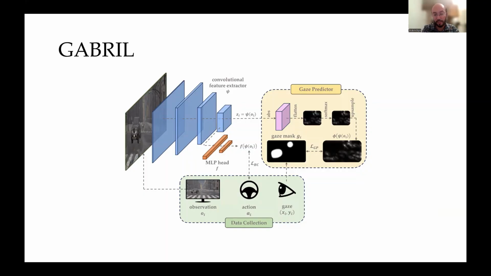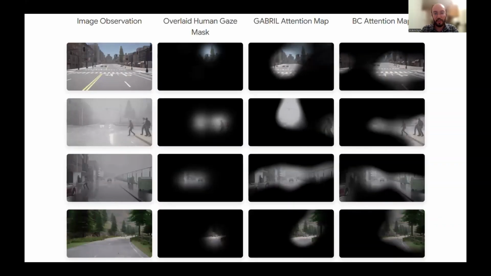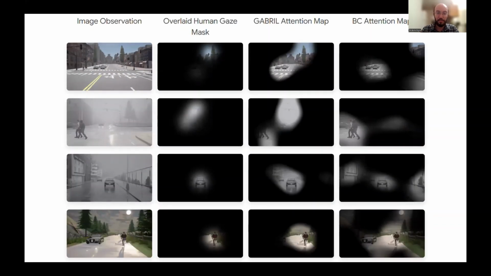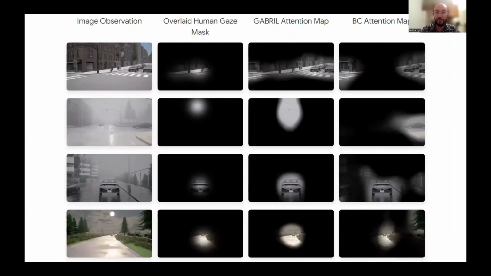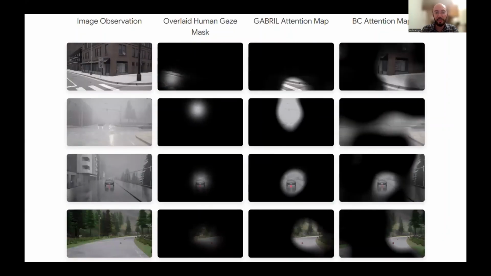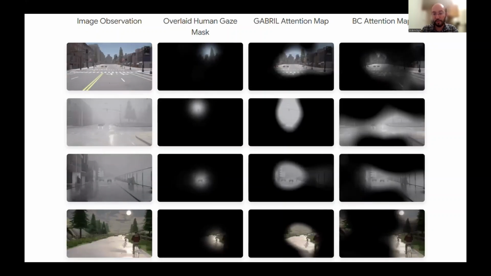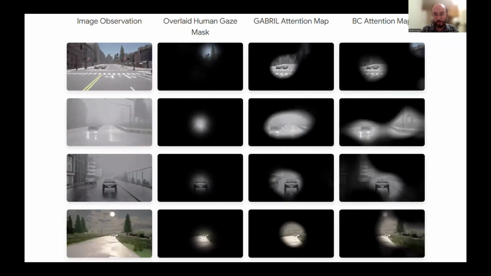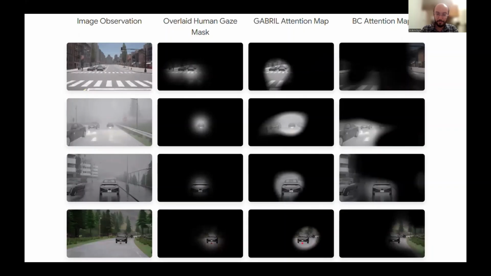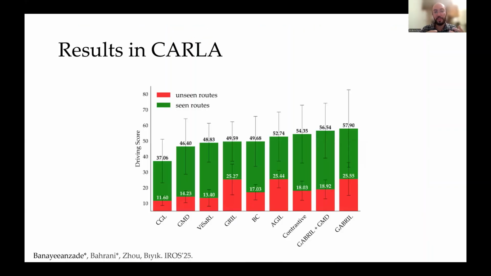So in this case, it's a CNN policy, so we take the activations of the convolutional layers and we use the eye gaze to regularize them. When we do this, we see that the policies that are trained with GABRIL, they indeed pay attention to the causal factors, whereas standard behavioral cloning may often fail to do so. And in turn, this gives us better data efficiency and it mitigates causal confusion.